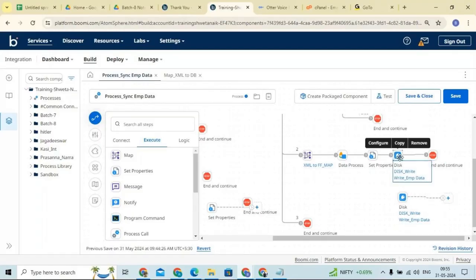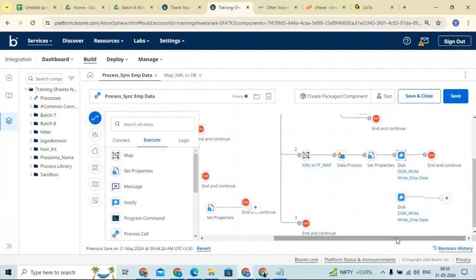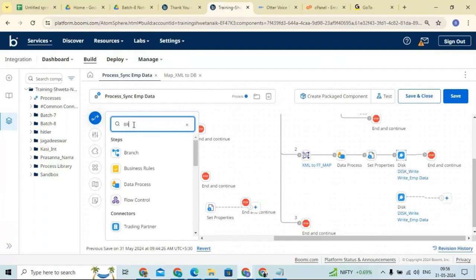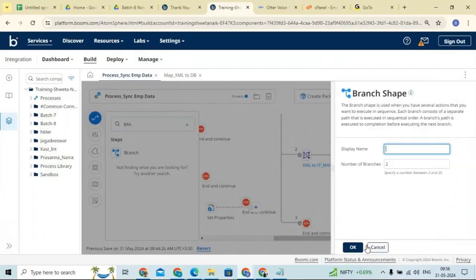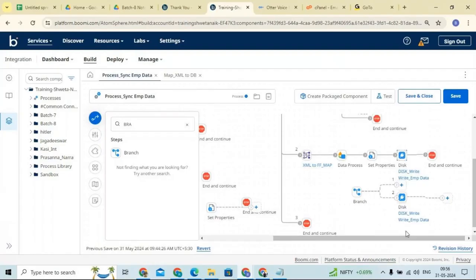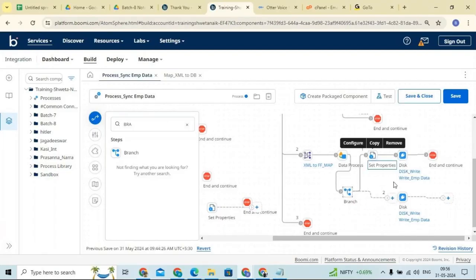By using one more branch shape. We need to take one more branch shape to create a copy of the original document. Where exactly do we need to take this branch? Before set properties, we can take it. Very good. Now I can take it like this.